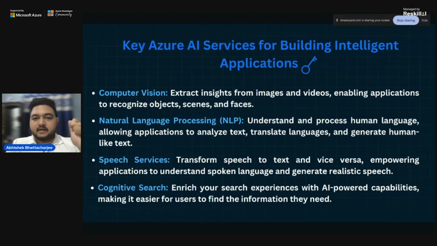So the first one is computer vision. Computer vision can extract insights from images. You just provide an image, and it will give you all the insights: what it has observed, how many people are there, whether it is scenery, a landscape, a portrait, everything. Then natural language processing. Natural language is the language that we speak locally. If I say I'm Abhishek, I'm Abhisheku. Natural language processing mimics the human brain and the way we speak, right? Azure AI has the capability of NLP as well.